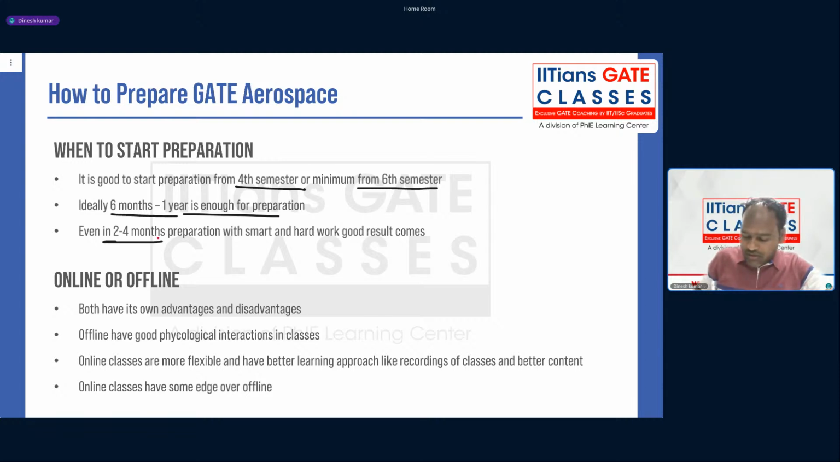Even people with good hard work or smart preparation get a very good rank in two to four months of preparation. Again, there are people who put in a lot of effort over one year and may not get good results. There are many factors behind that. The first thing, they need to keep their confidence always up. They should work hard to improve their problem solving skill, and work hard to improve concept-wise.